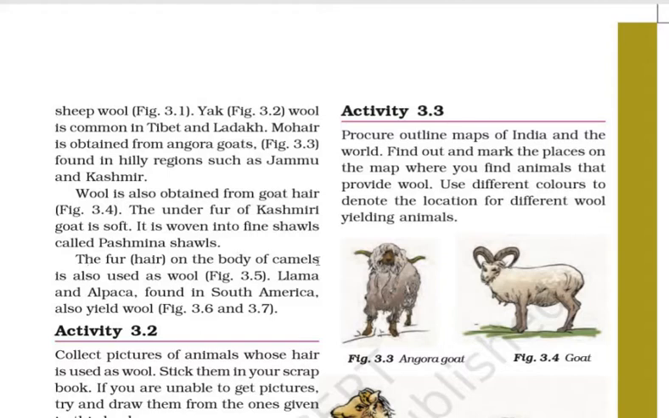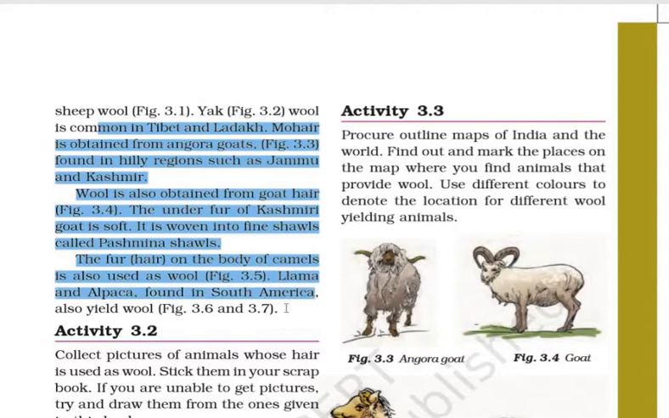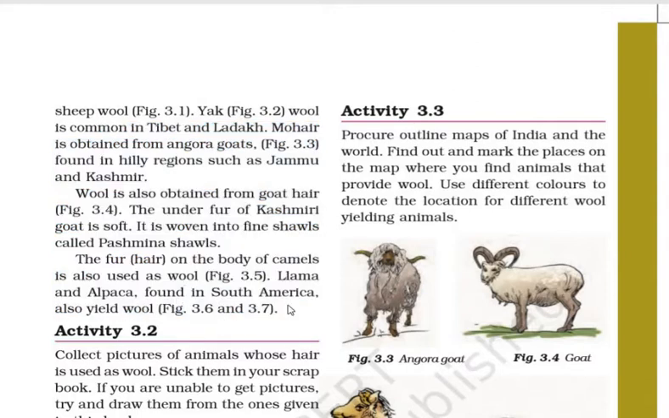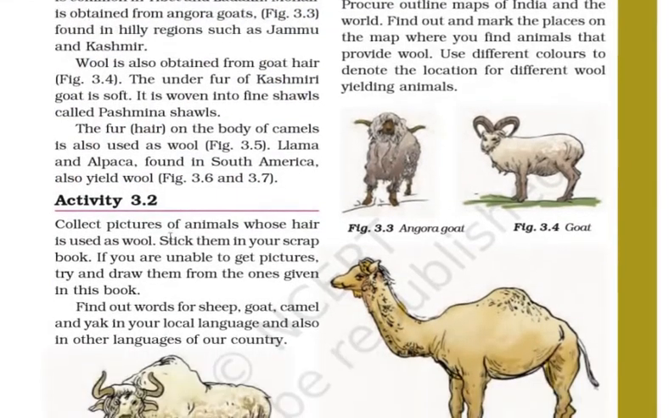The fur on the body of camels is also used as wool. Means wool can be obtained from the fur of camel. The llama and the alpaca found in South America also yield wool. These are some examples of animals that you have to learn, from which wool can be obtained.